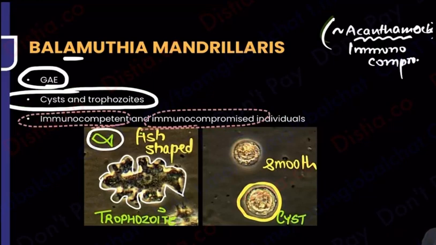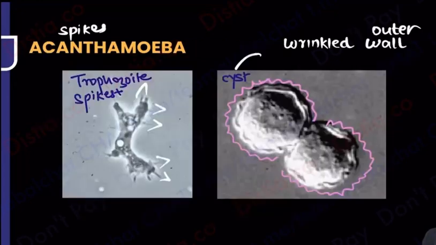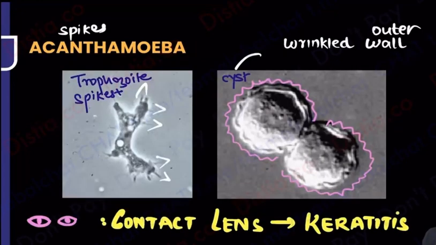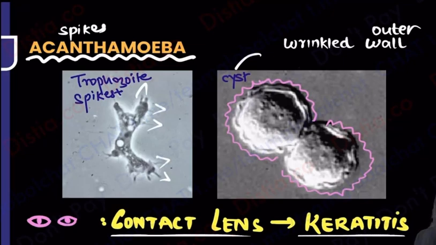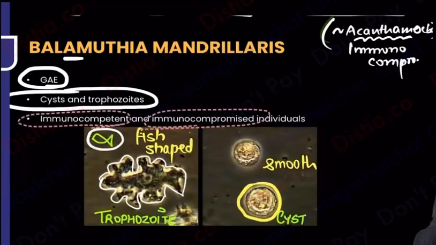One ophthal difference. Which of them can infect contact lenses and cause keratitis? Which one of them can do that? I hope you guys have read this. Which of them can infect the eyes? Acanthamoeba. Very, very important. So this is an ophthal correlation that I'm doing. In contact lens users, keratitis can occur, and that will occur with acanthamoeba. That will not occur with Balamutia. So I can write that over here for you guys if you want. There is going to be no amoebic keratitis that I'm going to see over here. Is that okay with everyone?